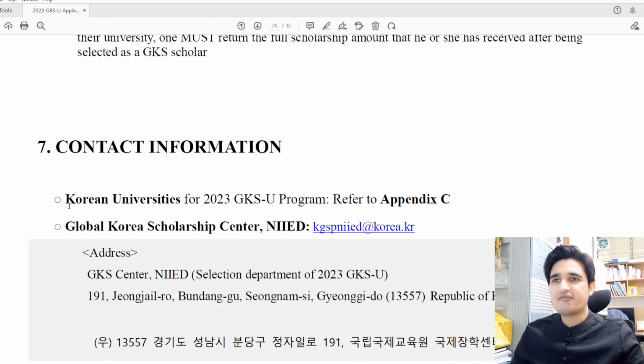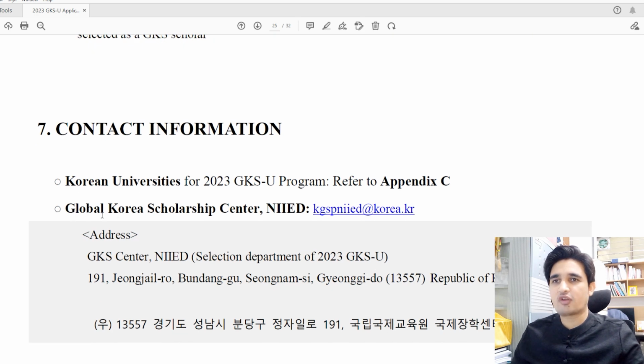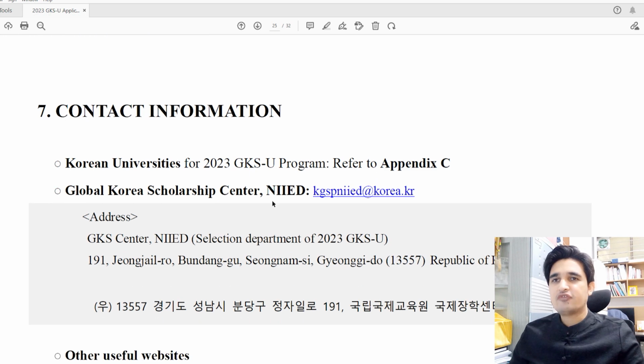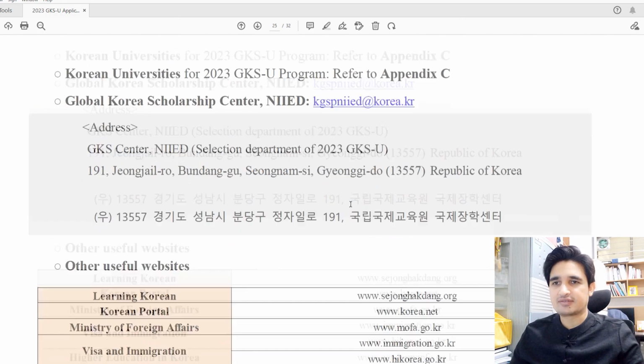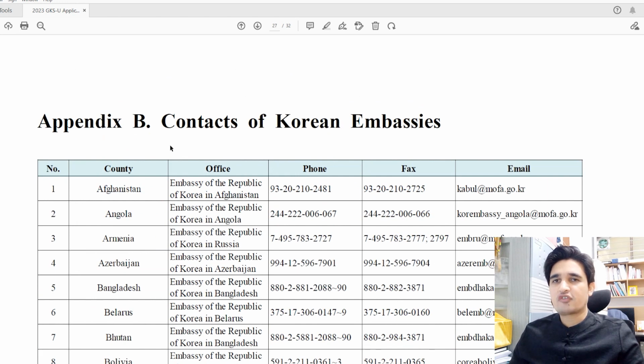And at the end, they have mentioned the contact information for the Korean universities and the contact information for NIIED. For Korean universities, they have a separate file where you can check the Korean university information and the address where you have to submit your documents. And if you have any question regarding the GKS scholarship, then you can also contact NIIED at their email address. So these are the contact information of Korean embassies.